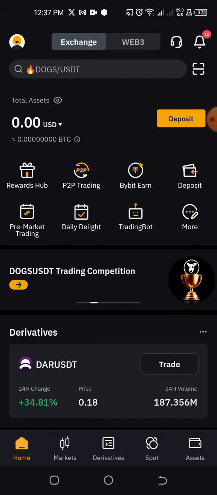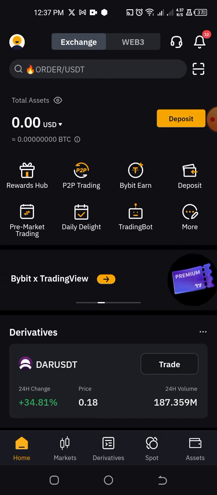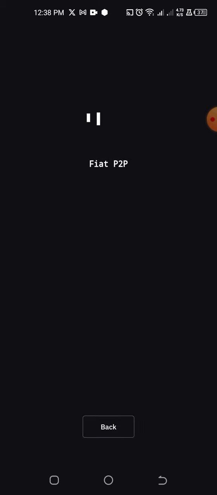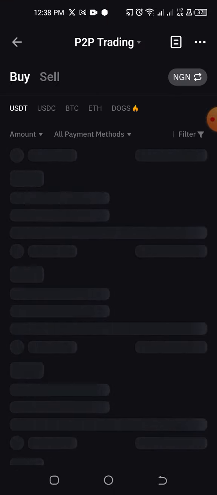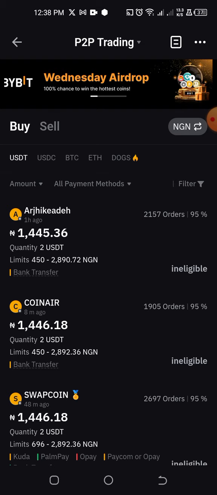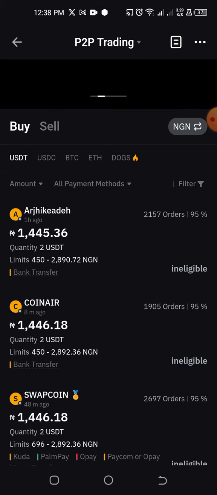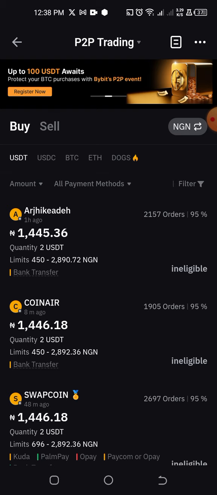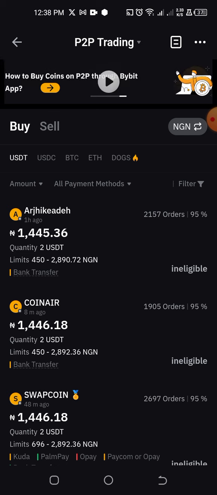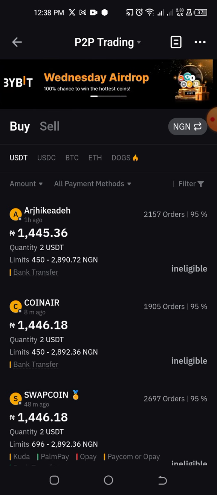So what you would want to do after that is to go over to P2P trading. So from the home tab here, you see P2P trading here. So P2P stands for peer to peer. So you are trading with other persons. You are trading with other persons on the platform. So on this peer to peer trading, you can sell your USDT, which you have collected from the sale of hamster, for example, and now you want to sell that USDT for Nigerian naira.